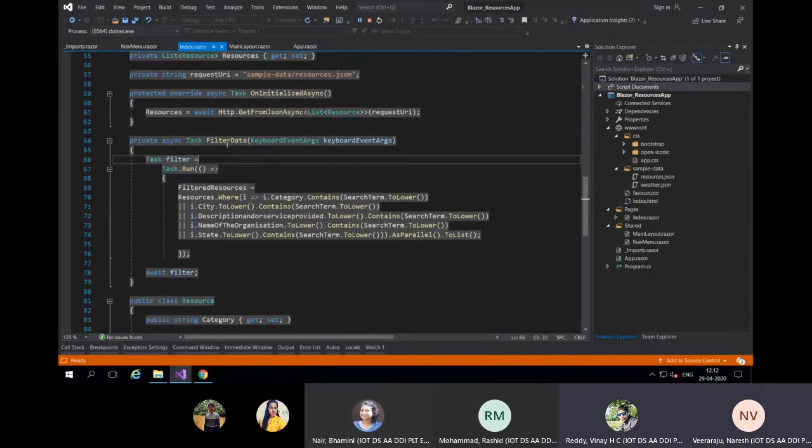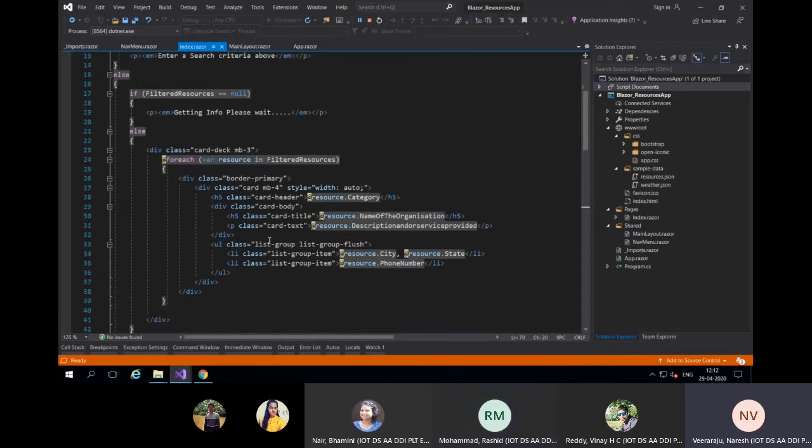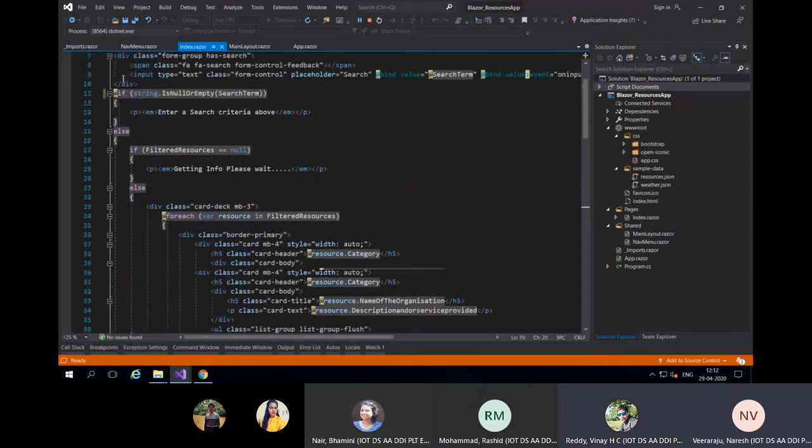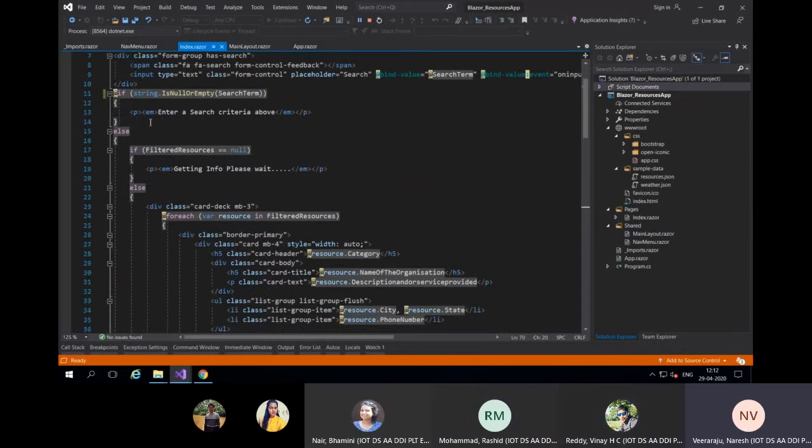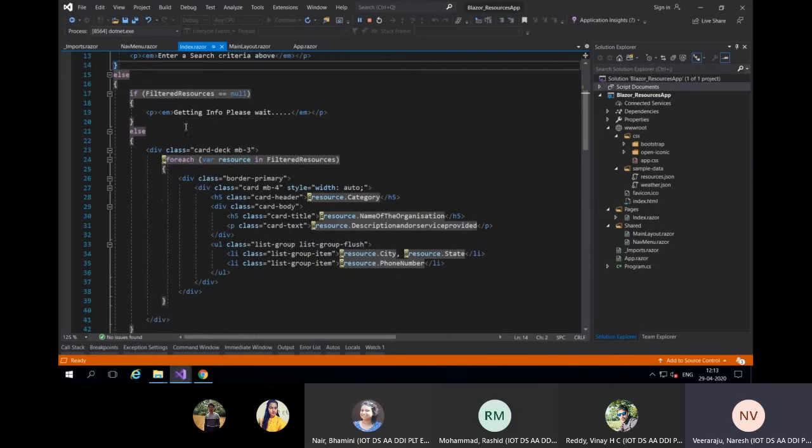Yes, I'm capturing that event, and whatever I have in resources, I'm filtering. And here in my HTML, I'm checking if some search term is there. I'm asking the user to enter a search term.